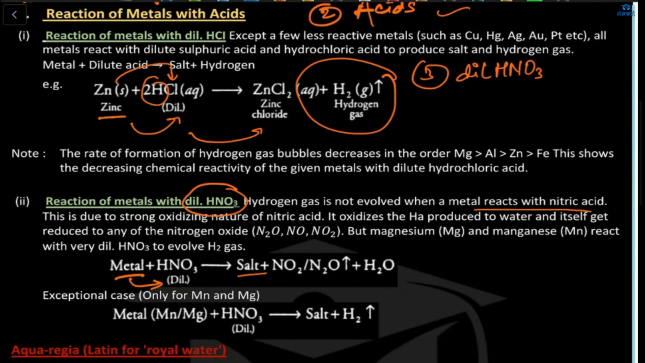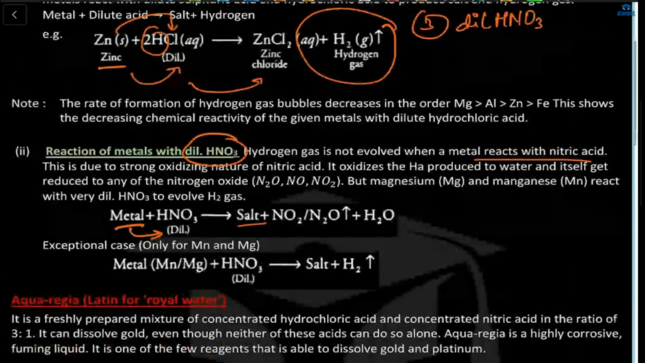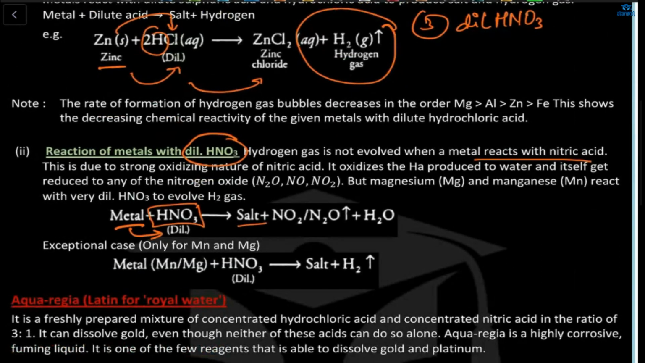H2 gas is evolving, right? But when the metal reacts with HNO3, nitric acid, what will happen? Hydrogen gas will not evolve. Here, as you can see, there is no hydrogen gas. So why is this happening? Because of the strong oxidizing nature of nitric acid. Nitric acid is a very strong oxidizing agent. That's why hydrogen gas is not evolving when the metal reacts with nitric acid, HNO3.